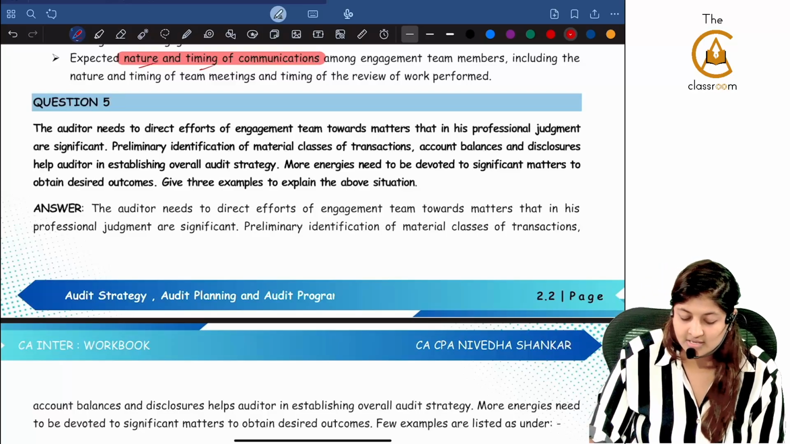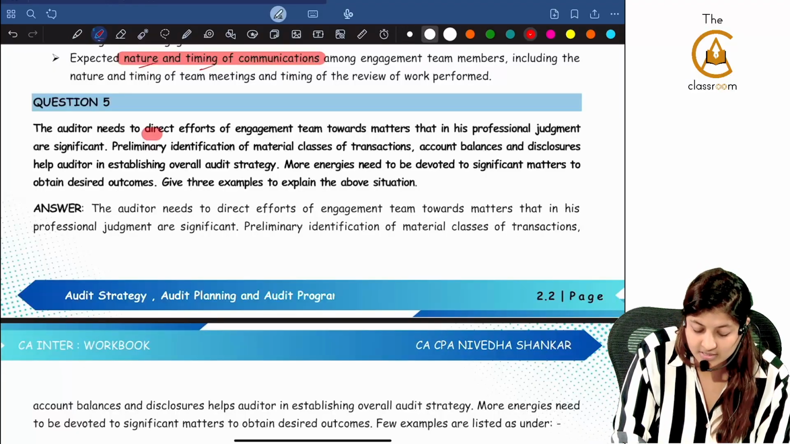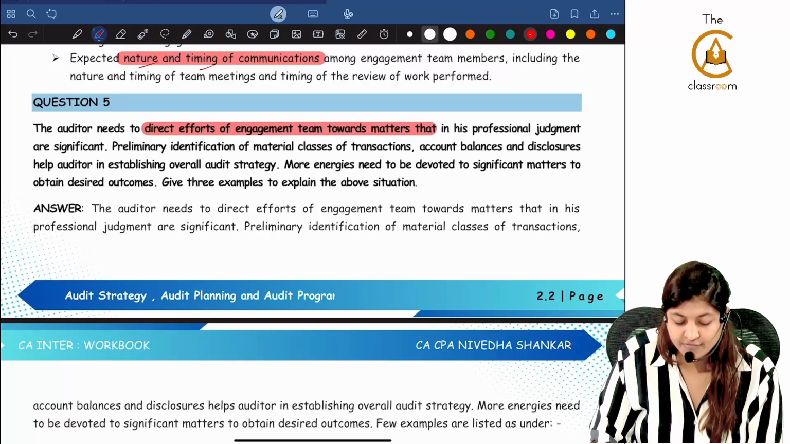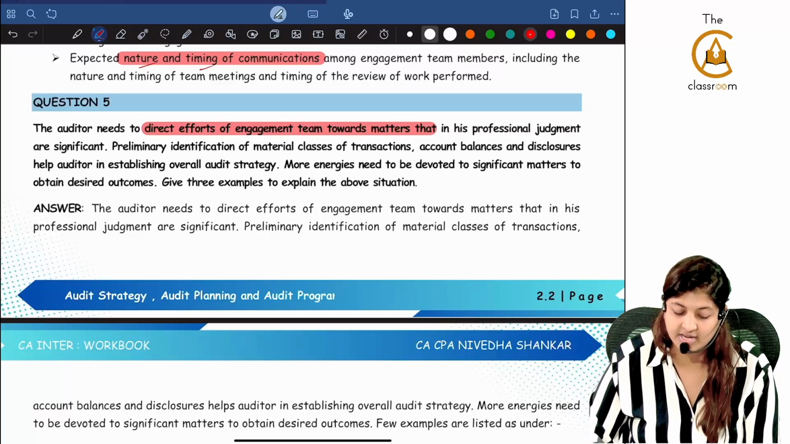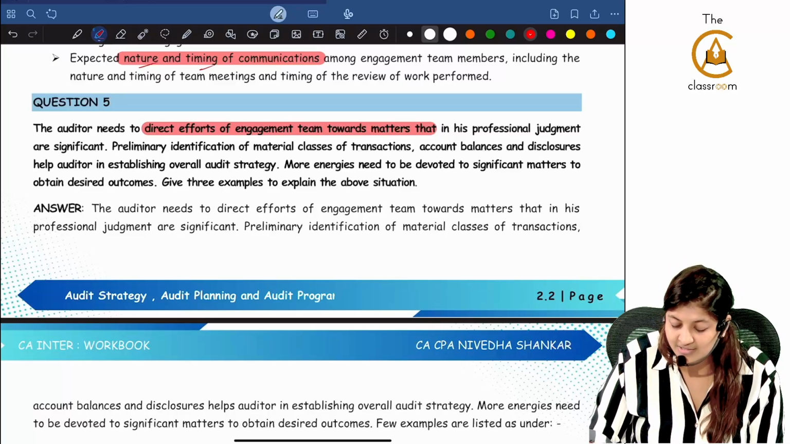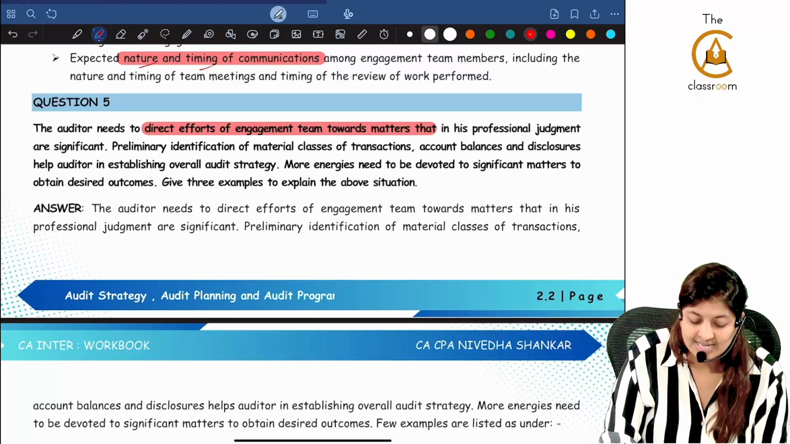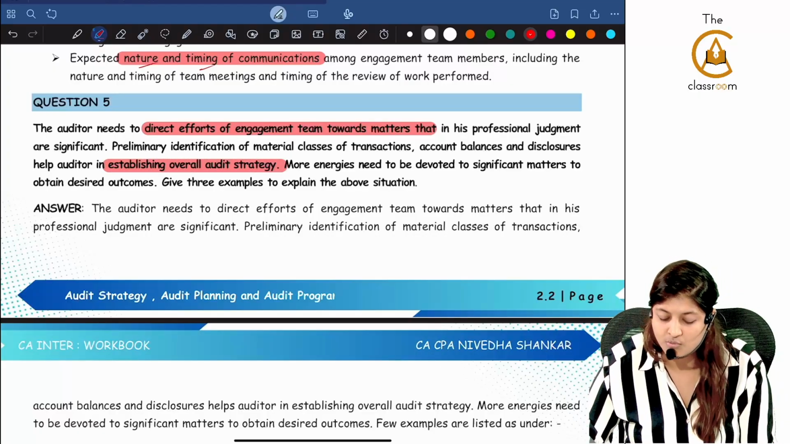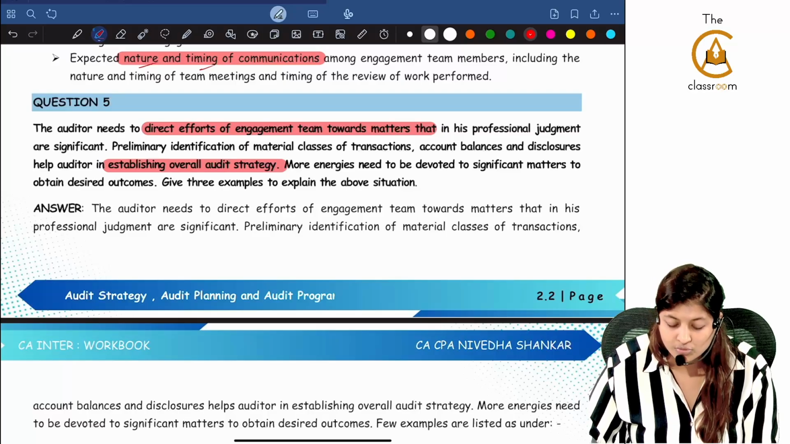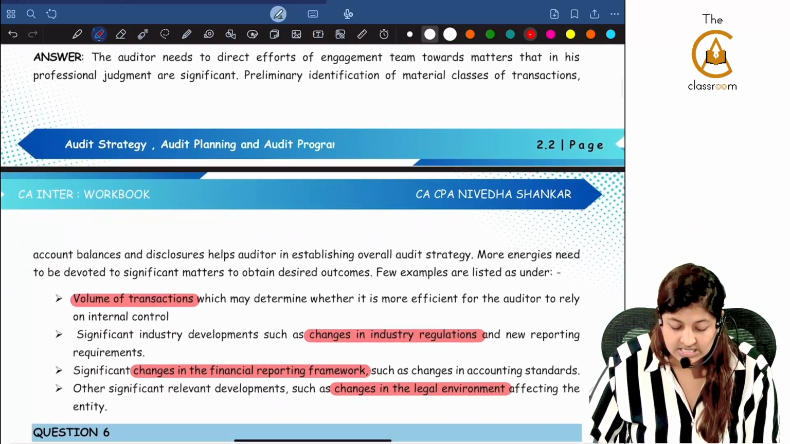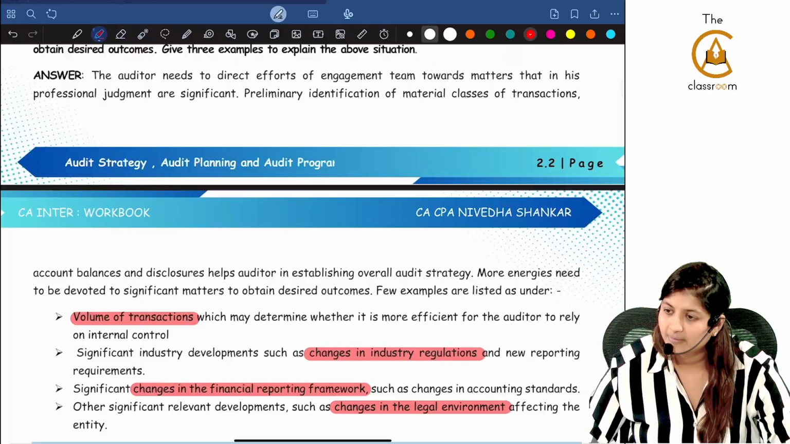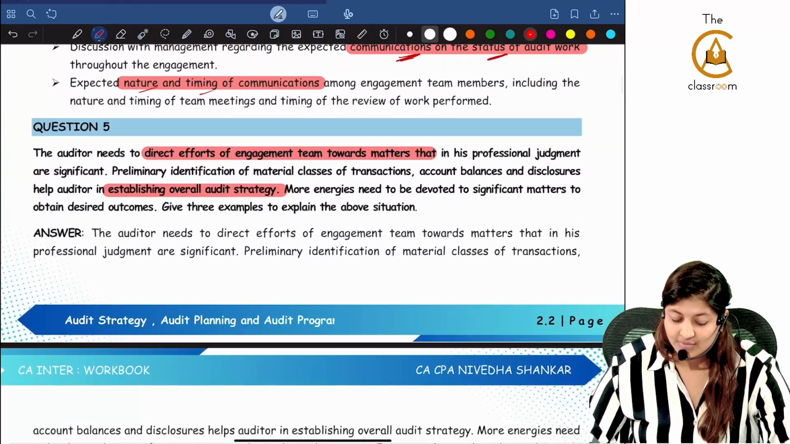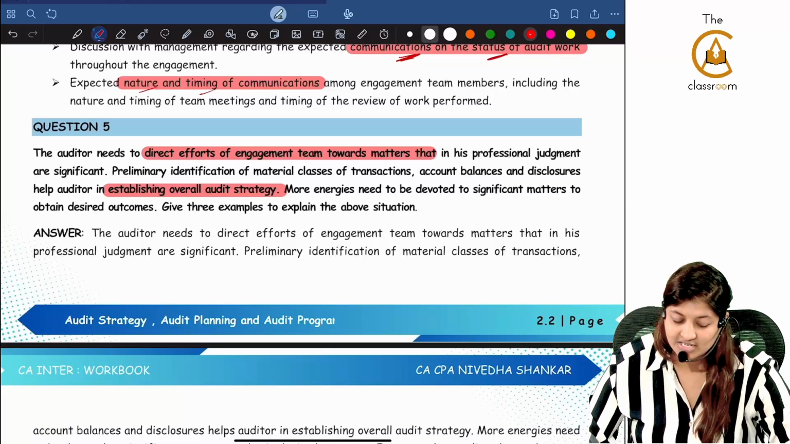What is he asking? Directing the efforts of engagement team towards matter that in his professional judgment are significant. Preliminary identification of material class of transaction, account balance and disclosure. It helps the auditor in establishing the overall audit strategy. More energies is needed to devote to significant matters to obtain the desired outcome. What is he talking about? Volume of transaction, because under what did the volume of transactions and all come?